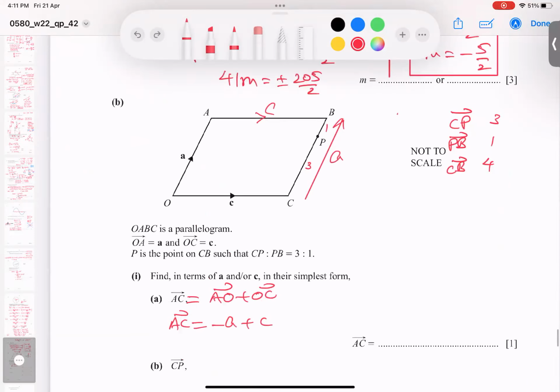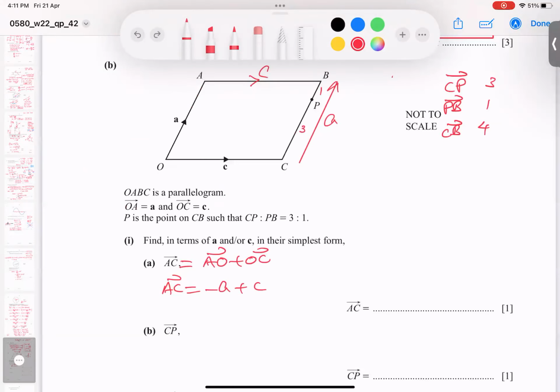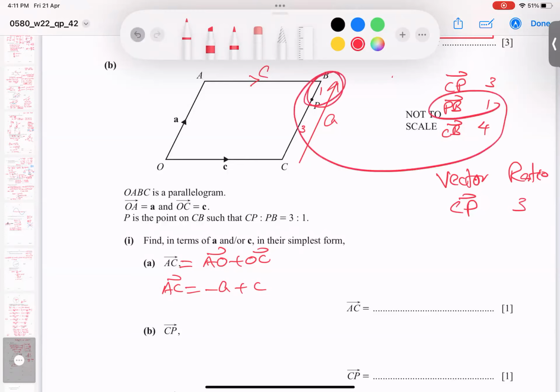So we have 3 vectors here. Two vectors are used, one I will not use. So V for vector and R for ratio. What I'm looking for is CP. The CP vector, its ratio is 3. But PB is also unknown, I can't use it, but I can use CB. Why?